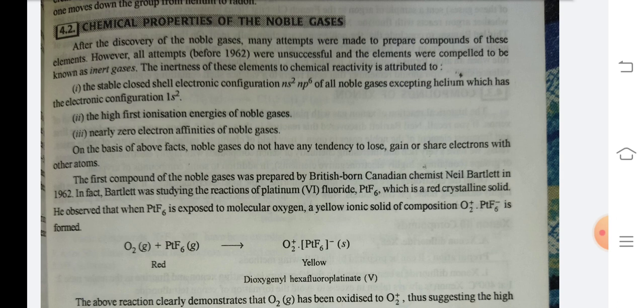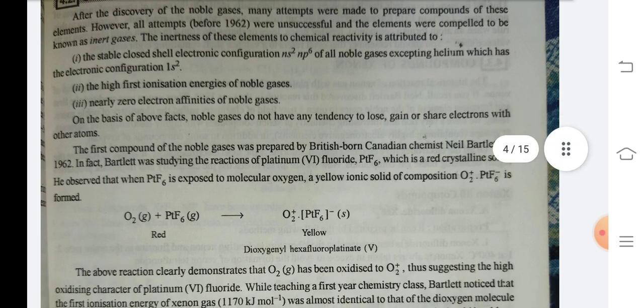Number 2. The high first ionization energy of noble gases. Number 3. Nearly zero electron affinities of noble gases. On the basis of the above facts, noble gases do not have any tendency to lose, gain or share electrons with other atoms. The first compound of the noble gases was prepared by British-born Canadian chemist Neil Bartlett in 1962.